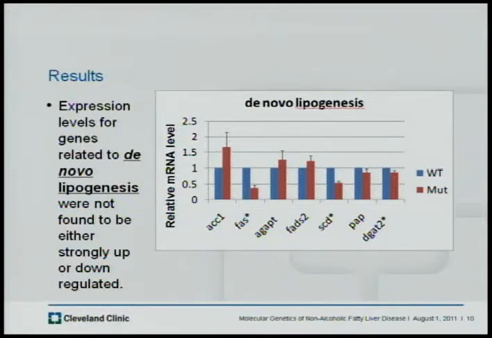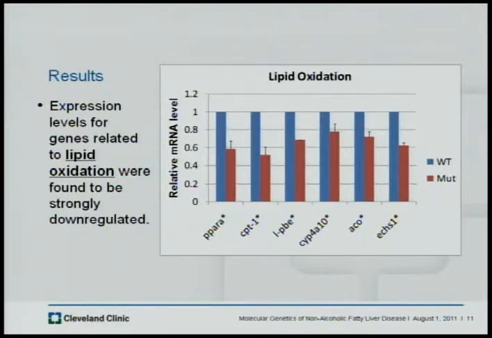Our results showed that expression levels for genes related to de novo lipogenesis were not strongly up or down regulated. As you can see from the graph, the tested genes show no clear trend in up or down regulation, and only 3 genes had statistically significant expression values. However, the expression level for genes involved in lipid oxidation were found to be strongly downregulated.